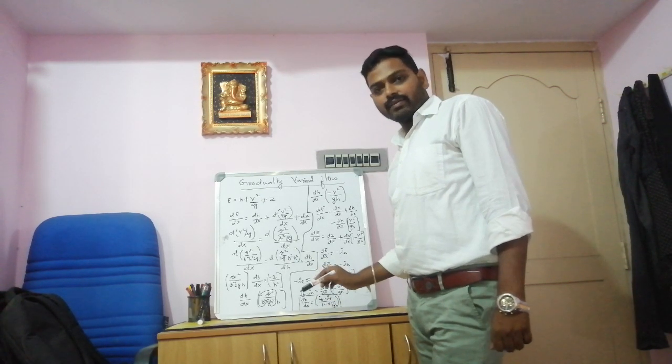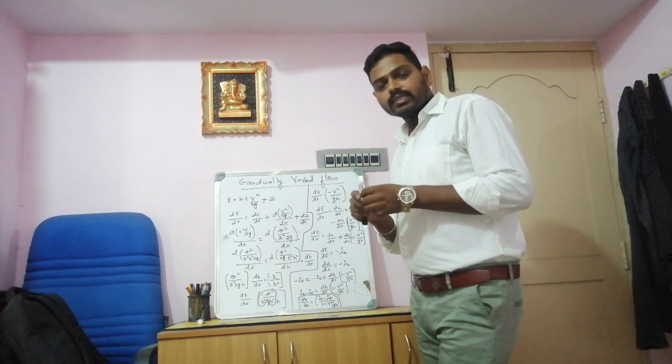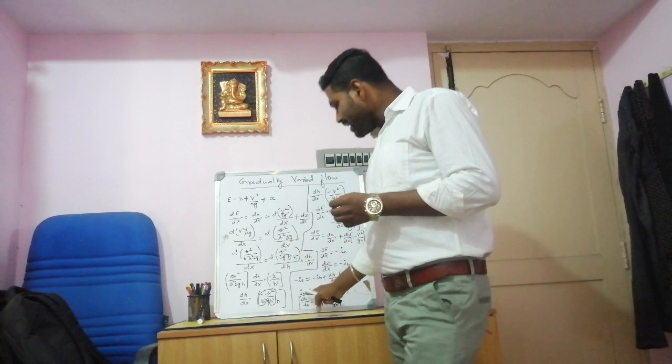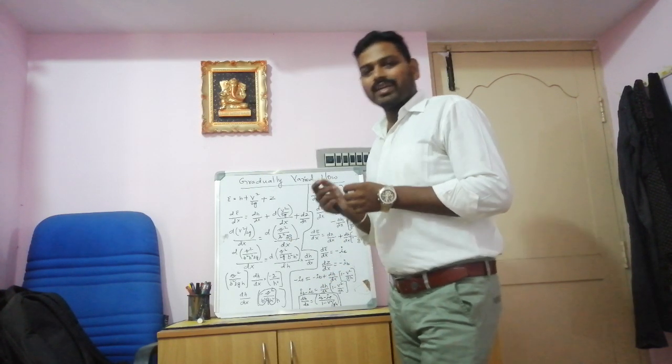In dH by dx, h is nothing but the depth of the flow. X represents the distance from the datum line. So here dH by dx represents the change in depth of the flow from the datum line.